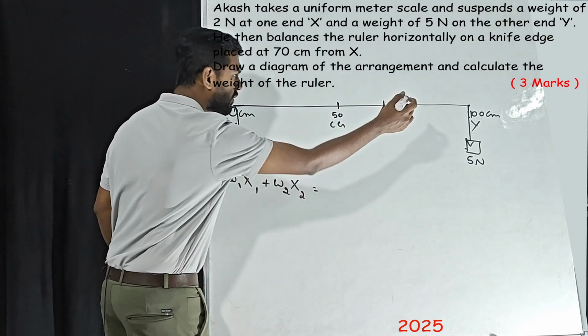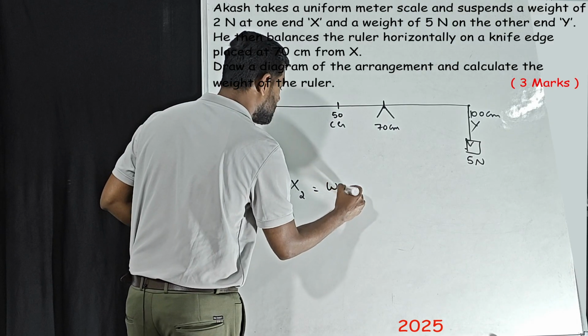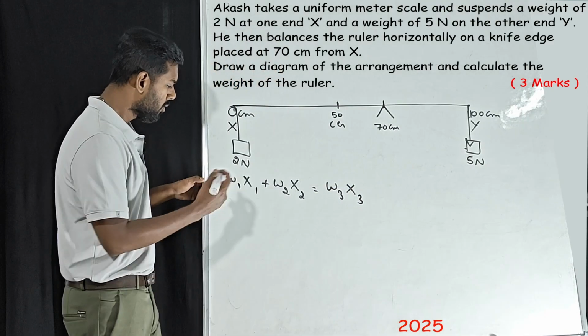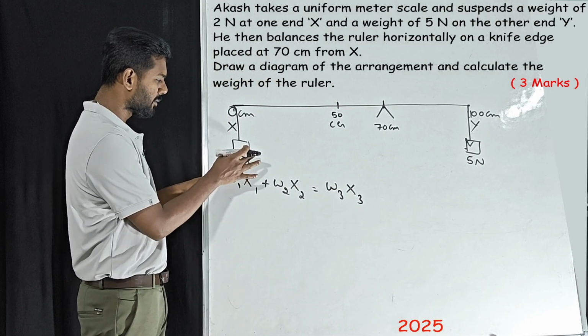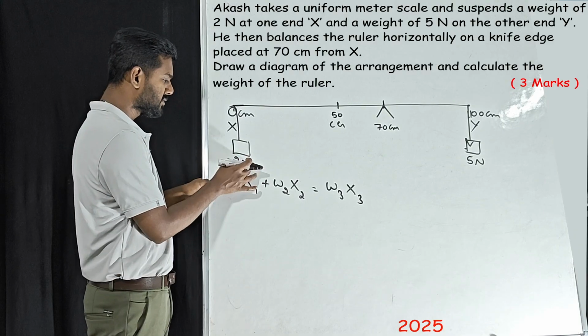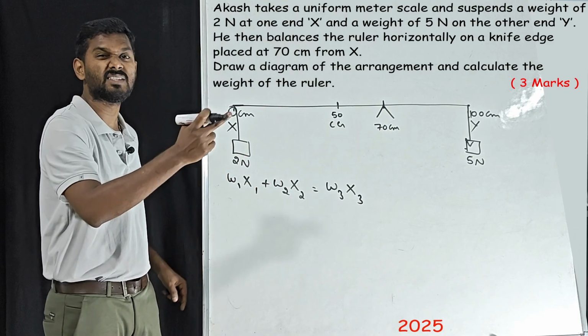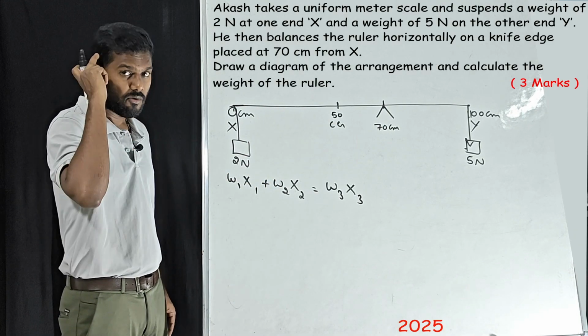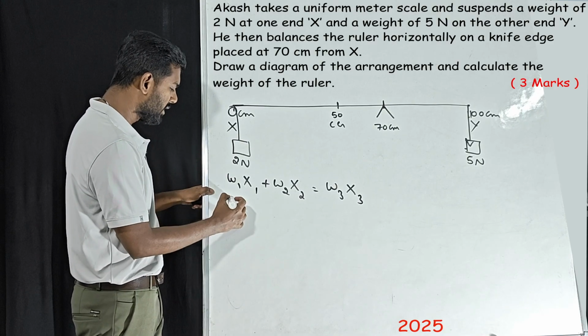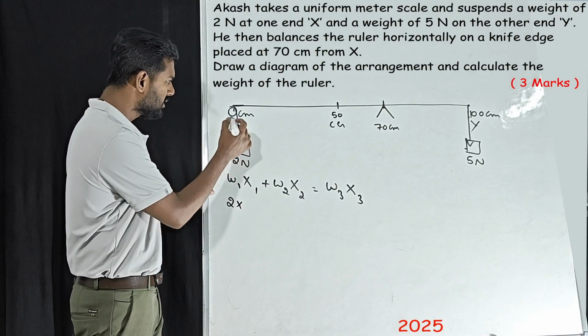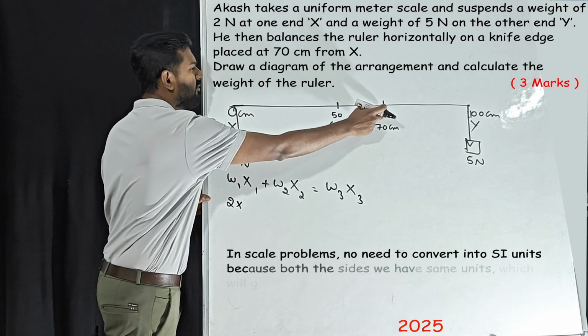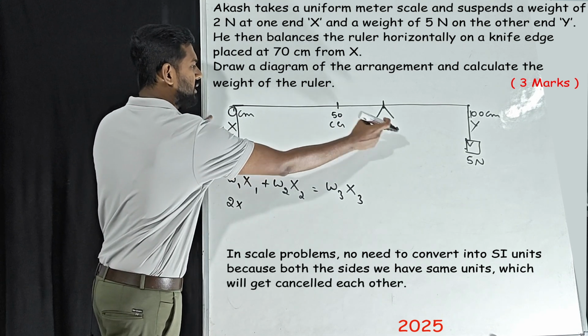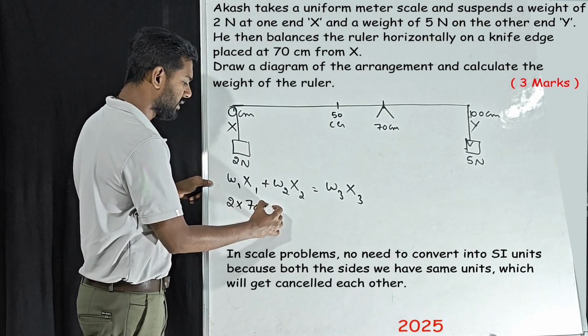is equal to only one weight, that is W3 X3. What is W1? W1 is nothing but this weight. X1 is from this weight to the fulcrum. All the distances are calculated from the fulcrum, keep this in mind. W1 is 2. X1 is from 0 till the fulcrum. What is that? That is 70. So write it as 70 plus.